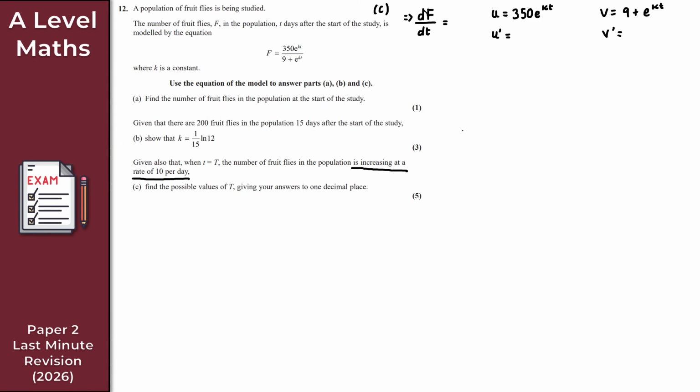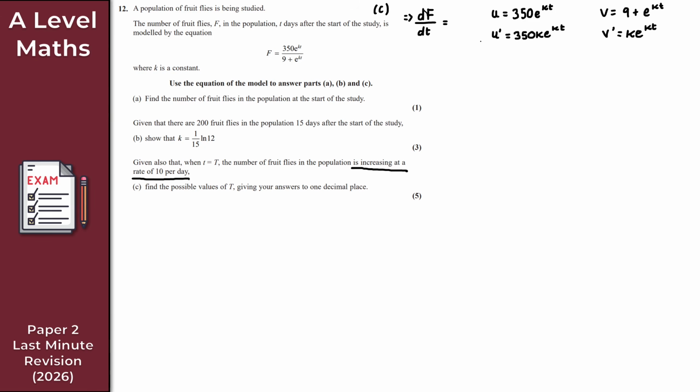So for u prime here, that is going to be 350k e to the kt, right? Because the k is just a constant here, as we're told. So we get 350 k e to the kt, like so. And then for v prime here, the 9 is just a constant, so that just differentiates to give us 0. And then what I get here is k e to the kt, right? Again, k is just simply a constant. So we get k e to the kt there, like so.